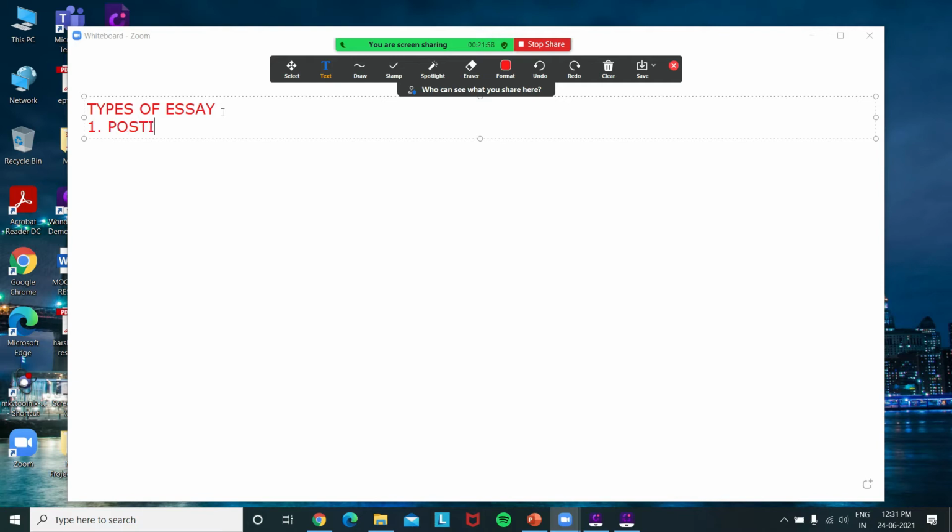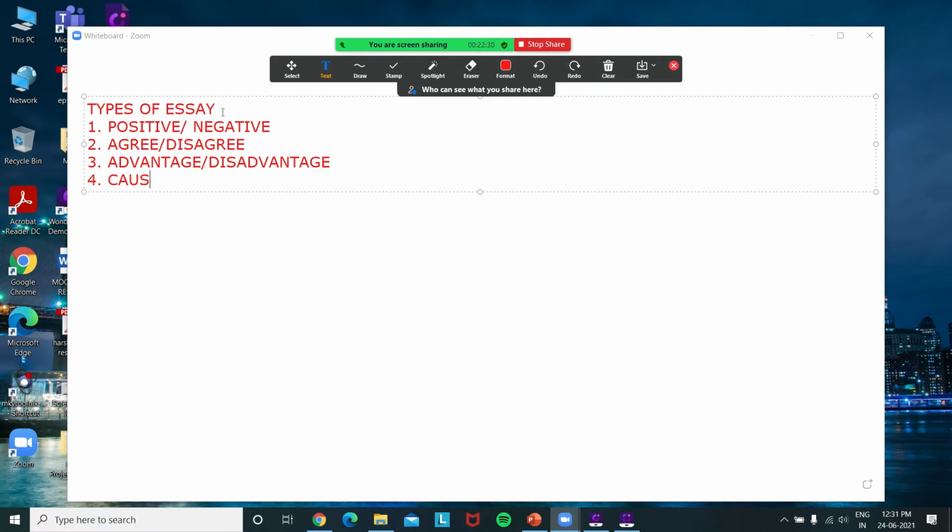First one is positive/negative, then second one is agree/disagree, third one is advantage and disadvantage, fourth one is causes and effects, or we can also call it reasons and solutions.